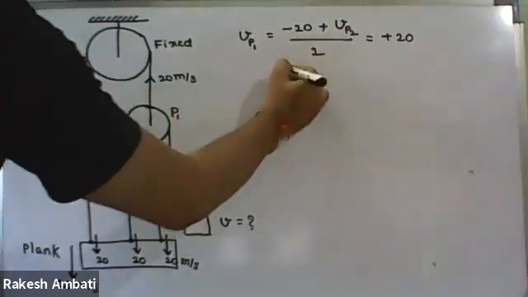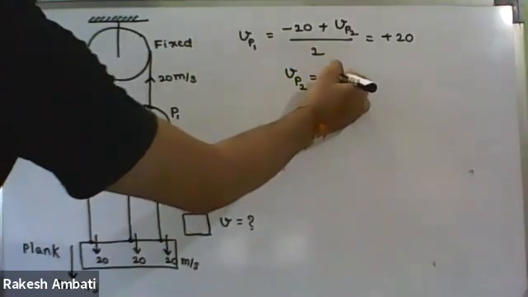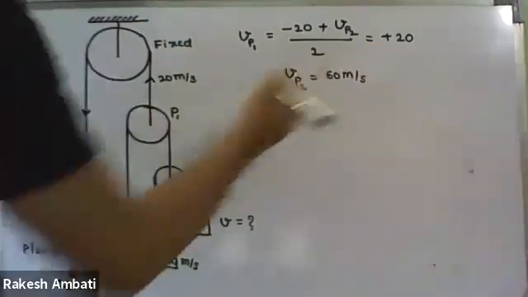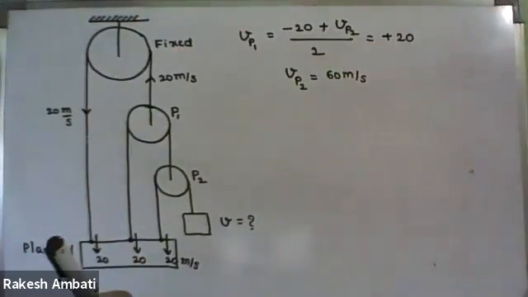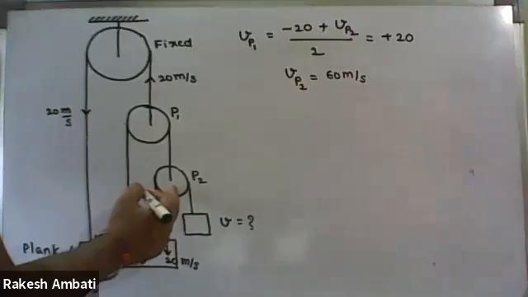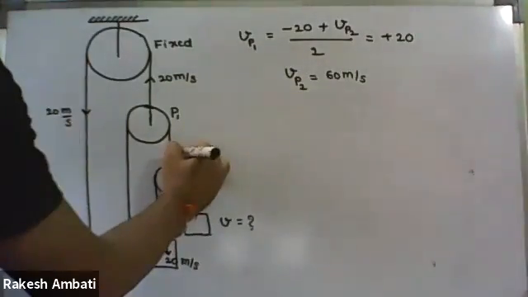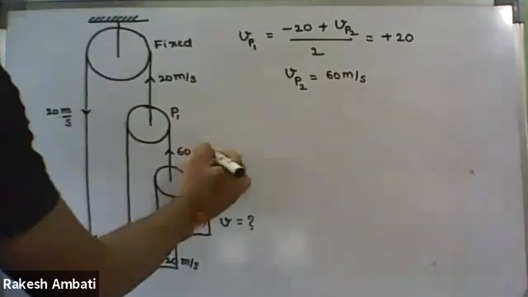Therefore, by simplifying, what we get is the velocity of the P2 pulley equal to 60. Positive sign or negative sign? Positive. So positive means P2 is moving upwards with 60 meter per second.